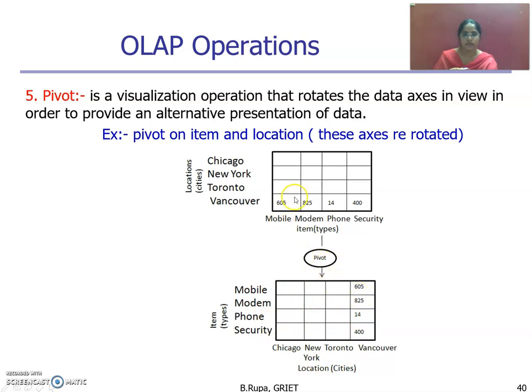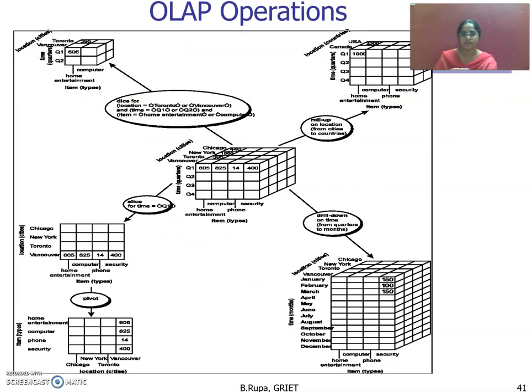This we need to convert by using the pivot operation. We have quarter one information available because of the slice operation, and we need to convert it into another form. We can rotate the corresponding item dimensions. We can write a query as a pivot on item and location, and these axes are rotated. Items are moving into the location, locations are moving into the items, like this. This is the view of the pivot operation. For rotation of the data, to represent it in another form, we can go for a pivot operation.